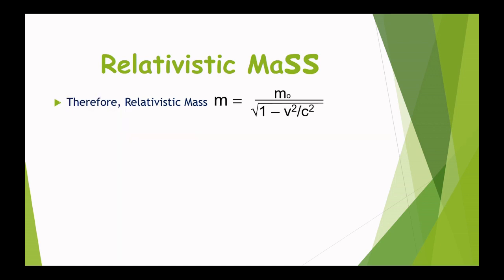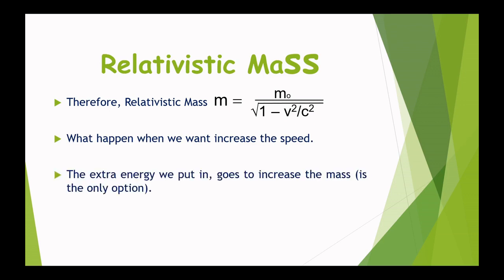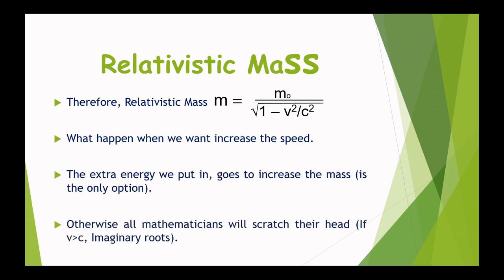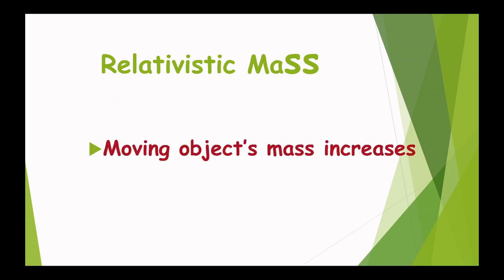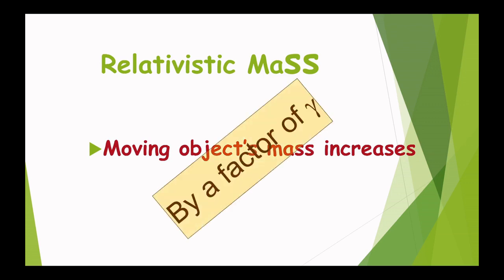So by this relationship we can write relativistic mass m equals m naught divided by Lorentz factor, that is, m naught over the square root of 1 minus v square upon c square. And again the same question arises: what happens when we want to increase the speed? The extra energy we put in goes into increasing the mass. Otherwise, if you don't think this way, when v is greater than c the root becomes imaginary, and imaginary roots have no meaning in mathematics or physical significance. So we can say a moving object's mass increases by a factor of gamma, multiplied by gamma.